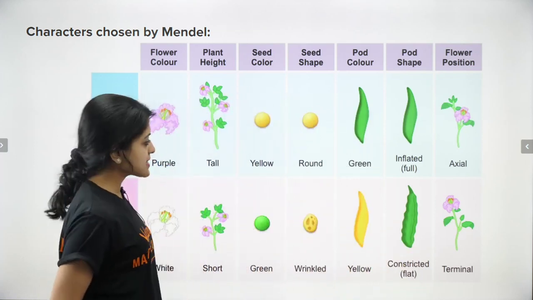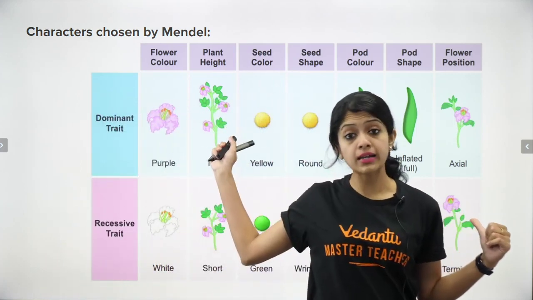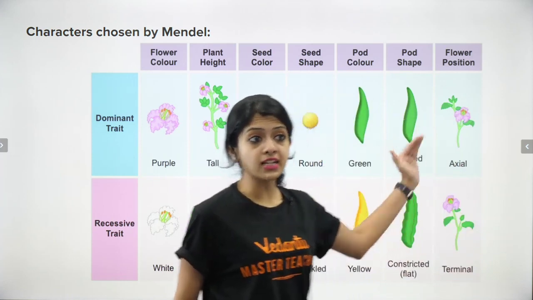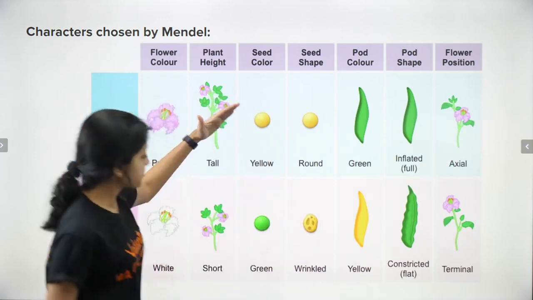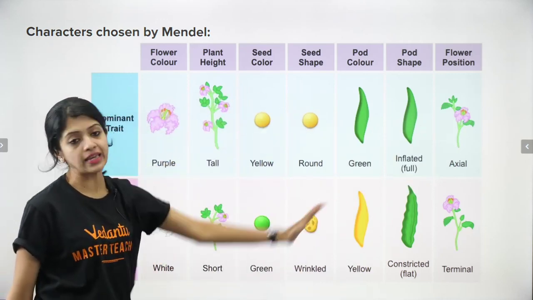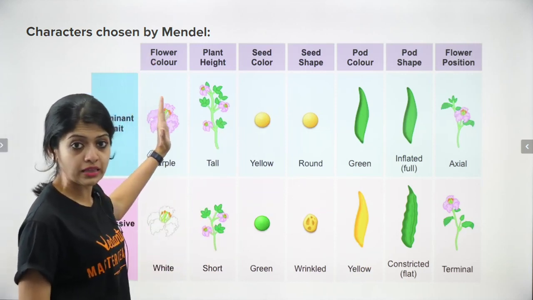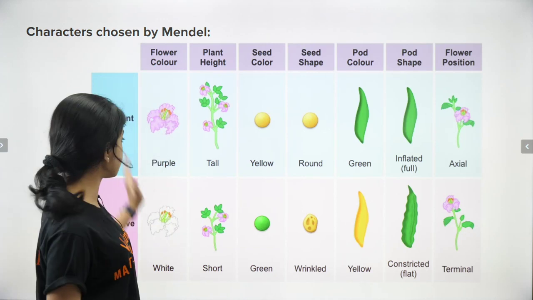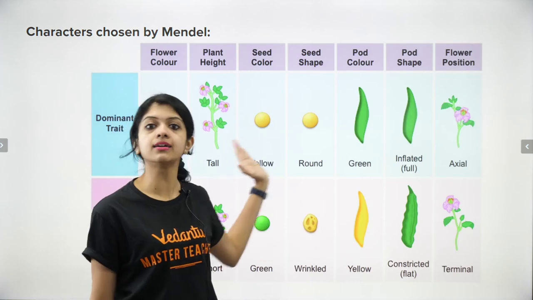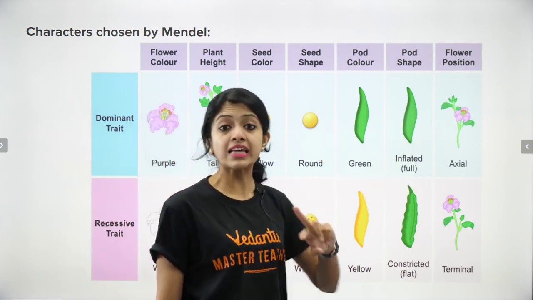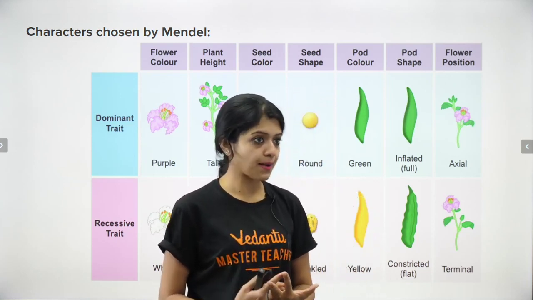Okay, and in Pisum sativum, he chose these pairs of contrasting characters. As you can see, flower color, plant height, seed color, seed shape, pod color, pod shape, and flower position, and the different contrasting versions of each of them. For instance, as we've seen earlier, pea plant flowers could either be purple in color or white in color. They could be either tall or short. Seeds could either be yellow in color or green in color, and so on. These are the different contrasting traits of each of these characters.